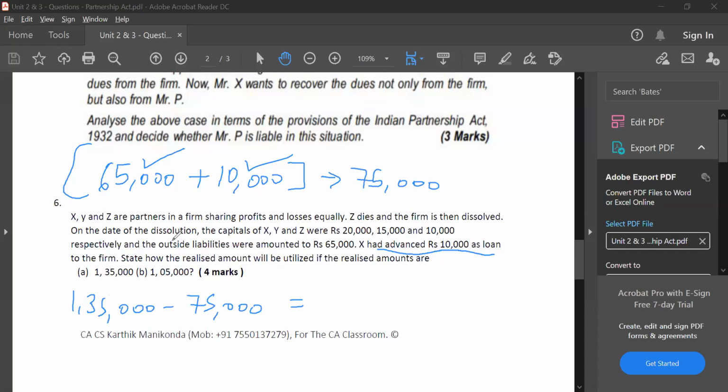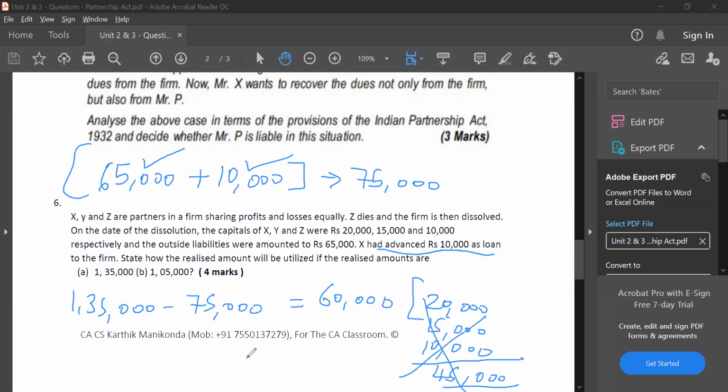Is there any other amount to be paid? One second. Outside liabilities amounted to 65,000. X had advanced 10,000, correct. So 75,000. Therefore, you will have a balance of 60,000 after paying the outside liabilities. Now, the capitals of the partners were 20,000, 15,000, and 10,000. If you add up the capitals, I will repay the capital also. 20,000 plus 15,000 plus 10,000, the total will come to 45,000. So the entire capital is also paid off, correct? After paying the capital, the firm has a surplus of 15,000.